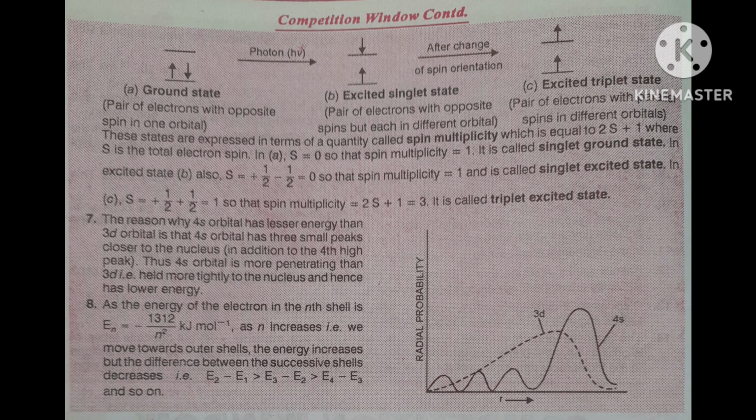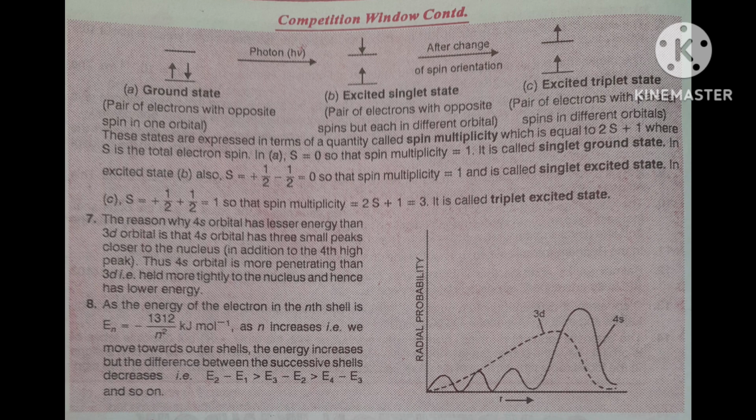The reason is that 4s orbital has 3 small peaks closer to the nucleus, in addition to the fourth high peak.